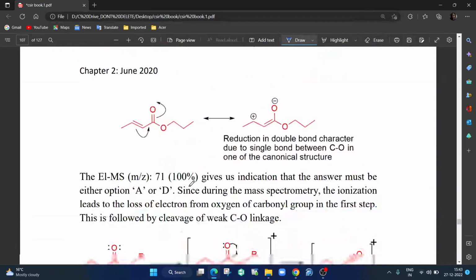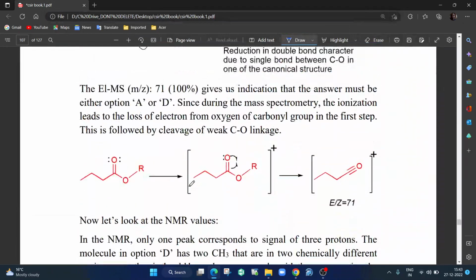So what happens is something like this occurs. In esters generally, first you ionize it, you get a radical, and this bond shifts, this should come here like that, and this breaks up, right?